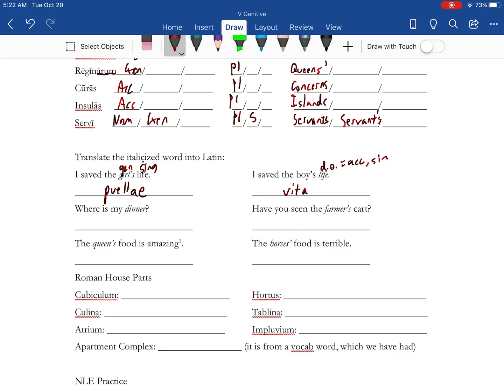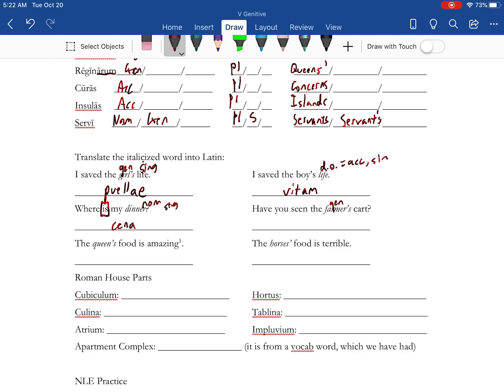Save the boy's life, it's the direct object, which makes it accusative, and it's singular. The A, when it's accusative singular, becomes an AM. Whereas my dinner, the word for dinner is cena. Now this is going to be very important, because some people are going to want to say, well, it's accusative, it's at the end. But we have a linking verb here. So this is going to be nominative. We don't have a direct object because we don't have an action verb. So this is actually nominative singular. And we're just going to leave cena the way it is, because nominative singular ends in A.